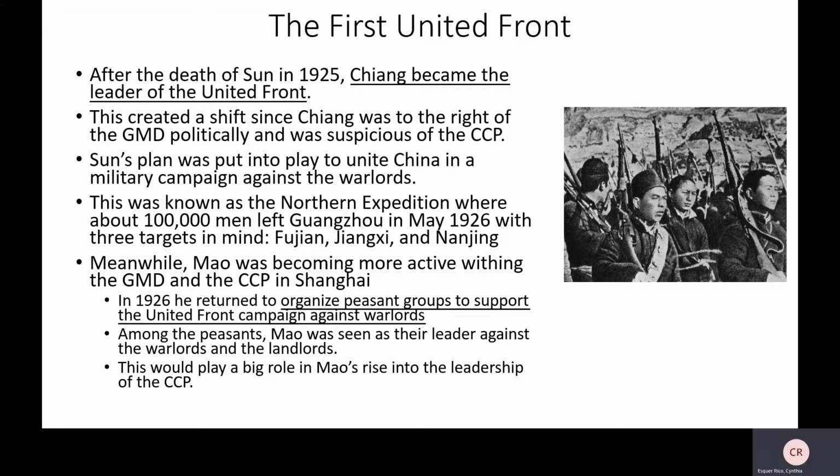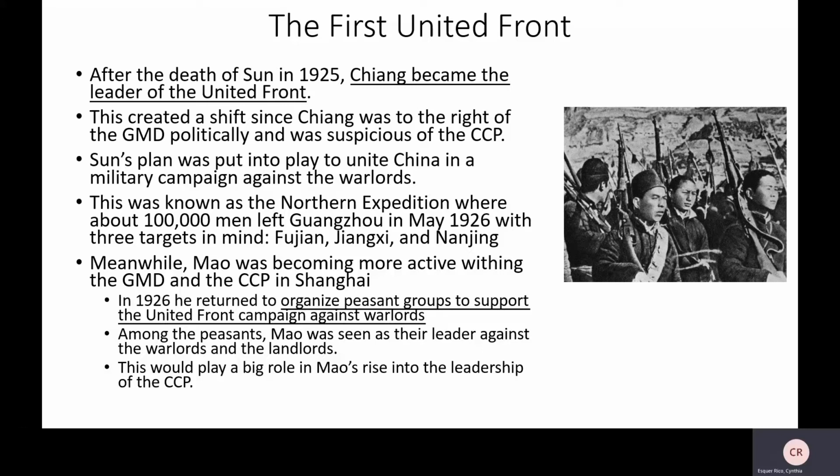Meanwhile, Mao was becoming more active within the GMD and the CCP in Shanghai. So this is where we start to see a little bit more of Mao. In 1926, he returned to organize peasant groups to support the United Front campaign and organize against the warlords. So he's actively recruiting for the United Front.